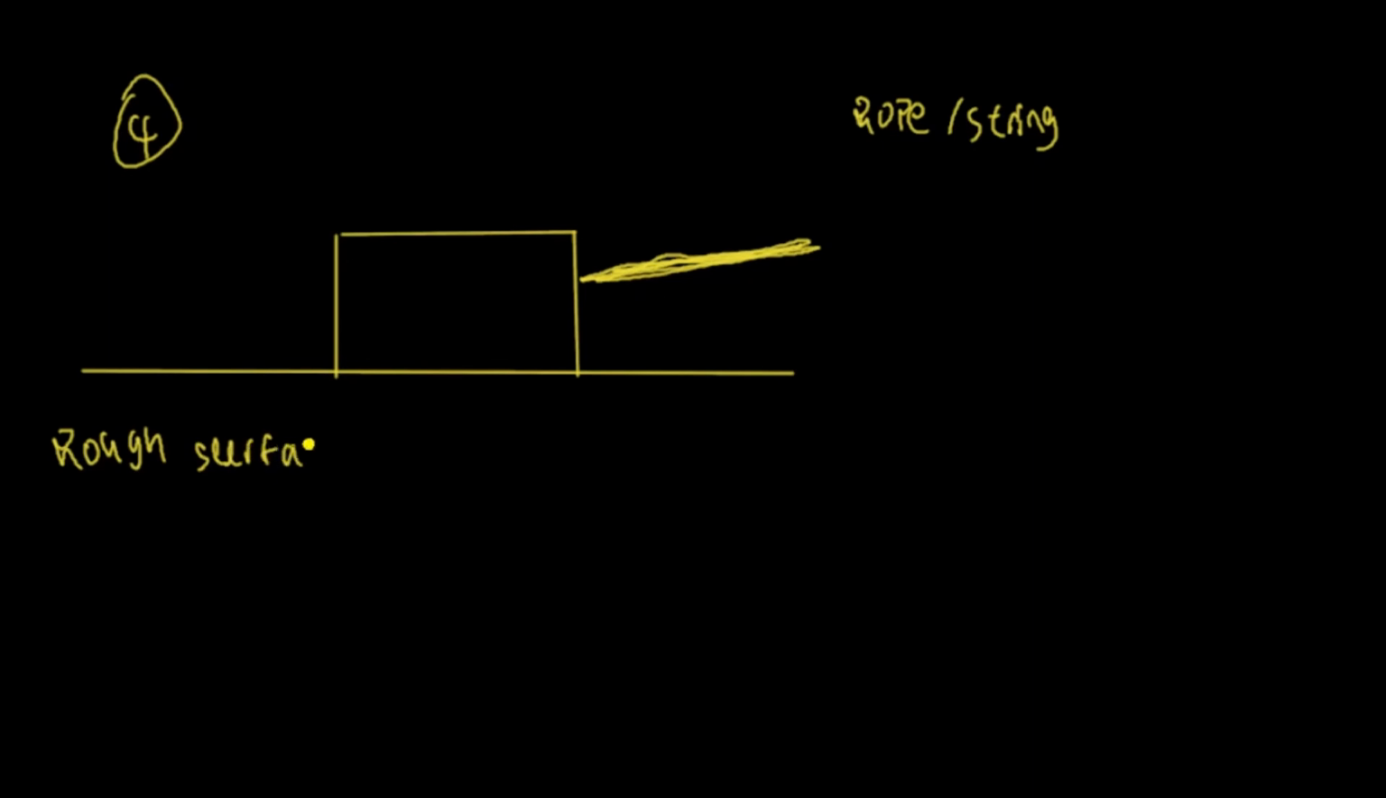Right? So there's a rope, or string, that's pulling this way. And this is a rough surface, okay? So when I say rough surface, you can imagine that this is not ice. It will be a rough surface.